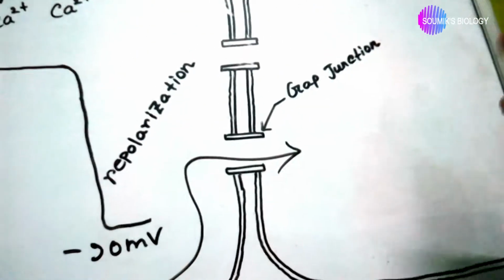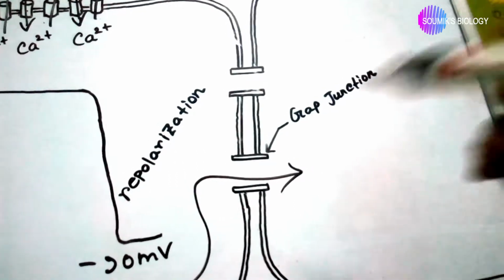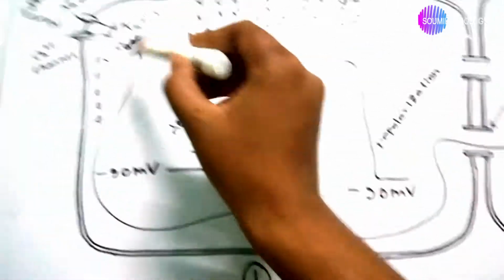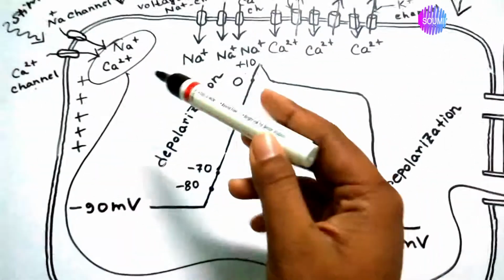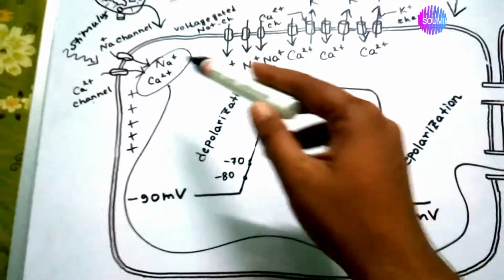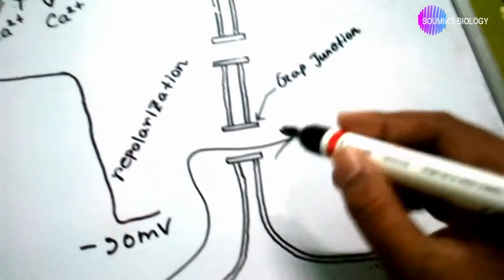Here the connexons are electrical doors that are regulated by the membrane potentials, and the cations that flowed inside the cell by the stimulus action can further enter into the second cell.